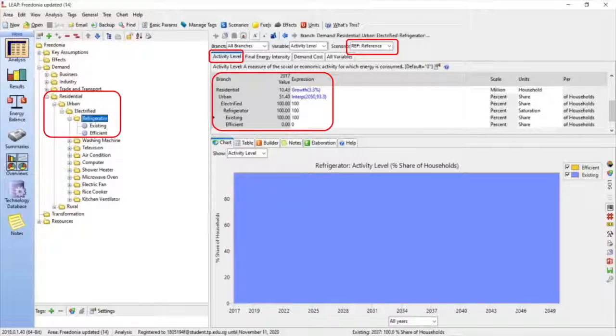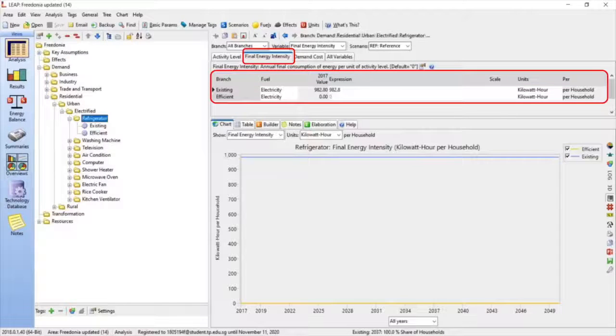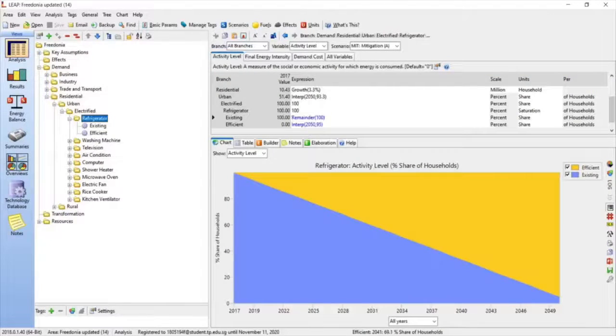And under the final energy intensity tab, after all the calculation is done, we will need to input the values into the existing column in terms of kilowatt per hour. In order to achieve more efficient energy consumption through this software, we will need to change the scenario to mitigation, and under existing we will need to change it to remainder 100, and under efficient we will need to input interpolation to 2050.